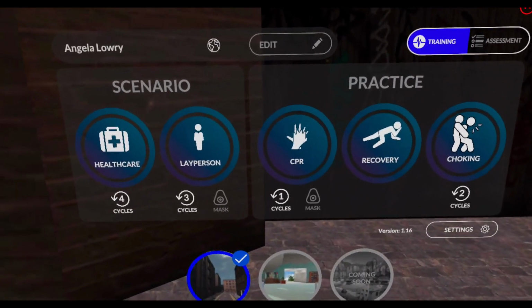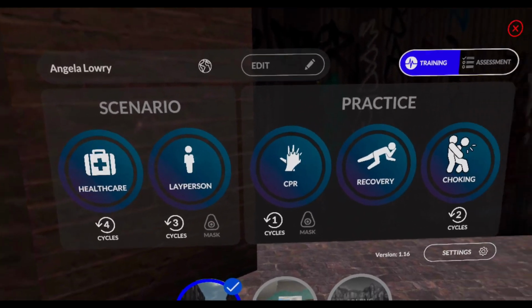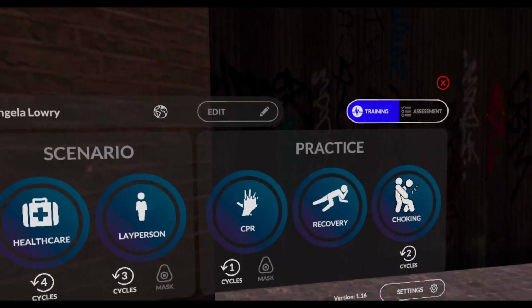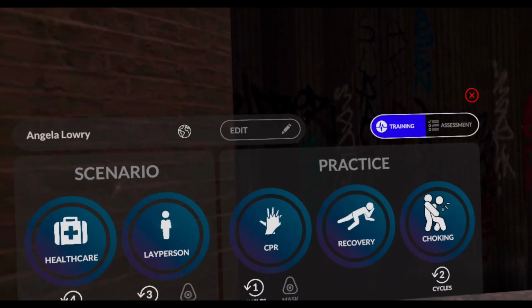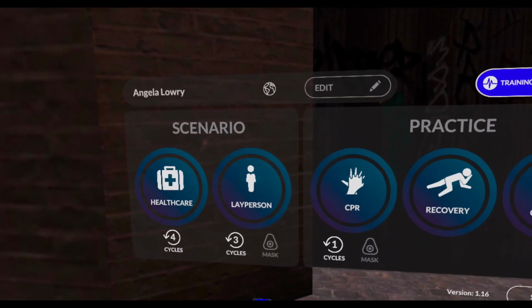Once you have tried the simpler practice scenarios, we suggest trying a more complex scenario like the layperson scenario. And these are covered in more detail in other videos.